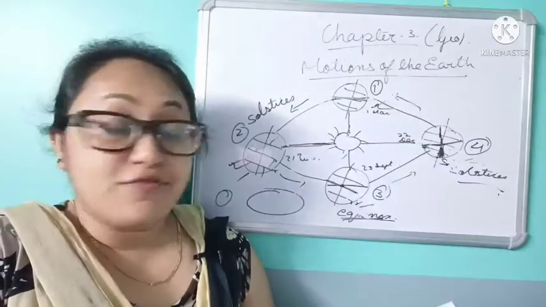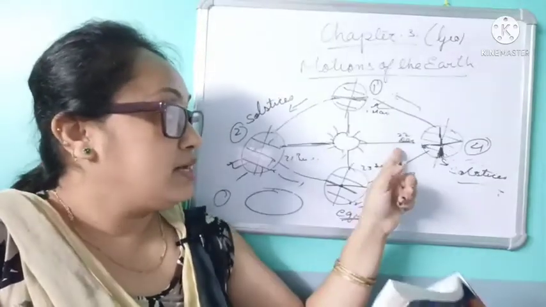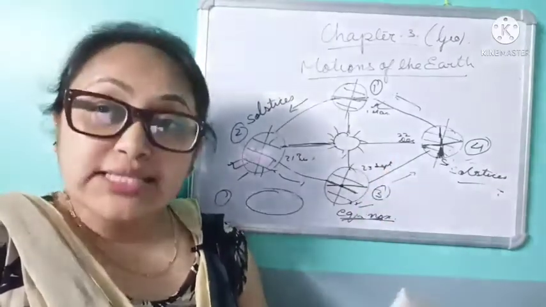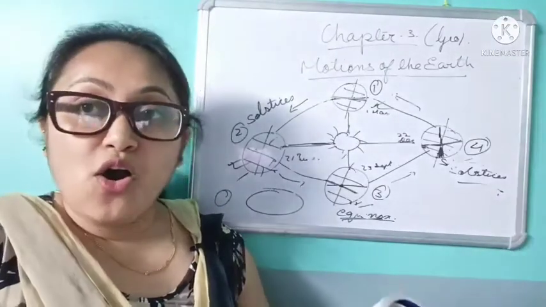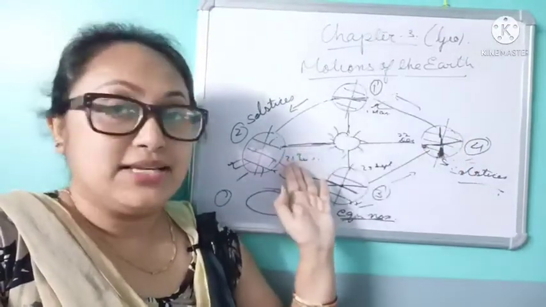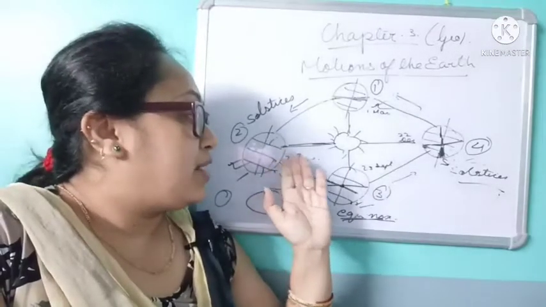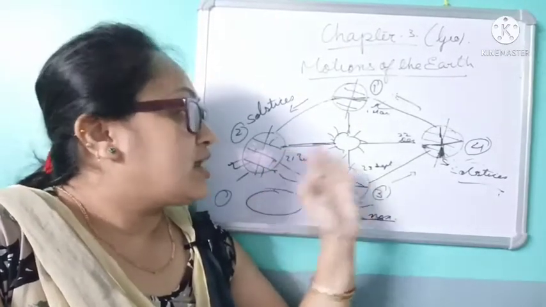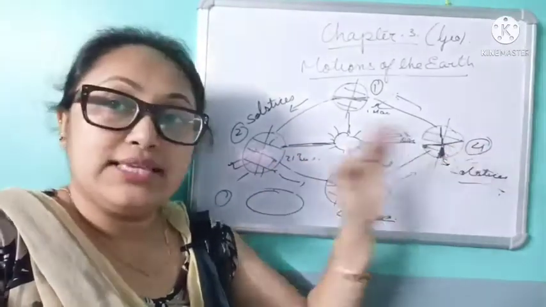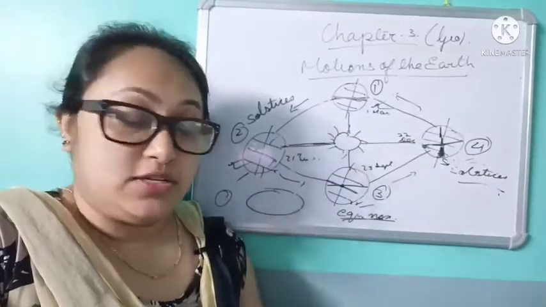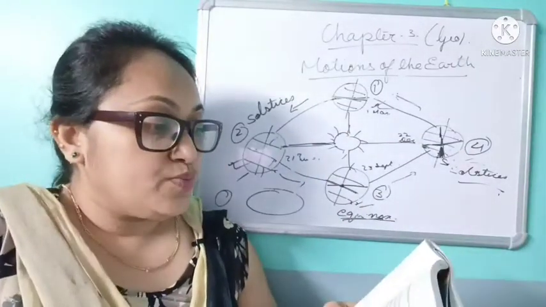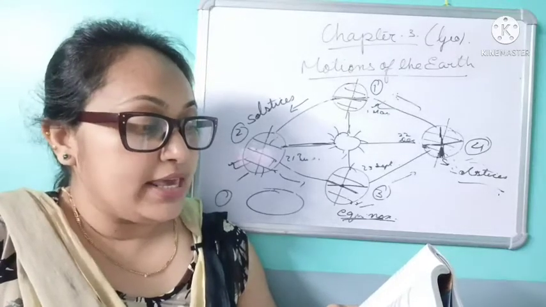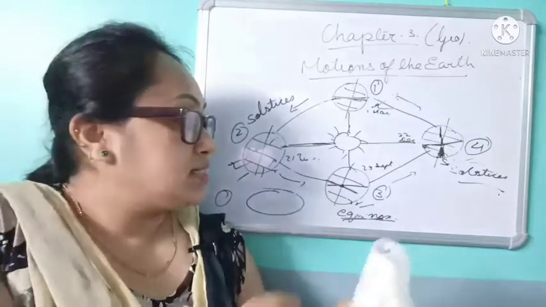Now on the 22nd of December, the southern hemisphere experiences longest day and shorter night. But all the above is reversed in the northern hemisphere. Whenever there is a longer day and shorter night here, there it will be shorter days and longer nights. Everything will be opposite, reversed.